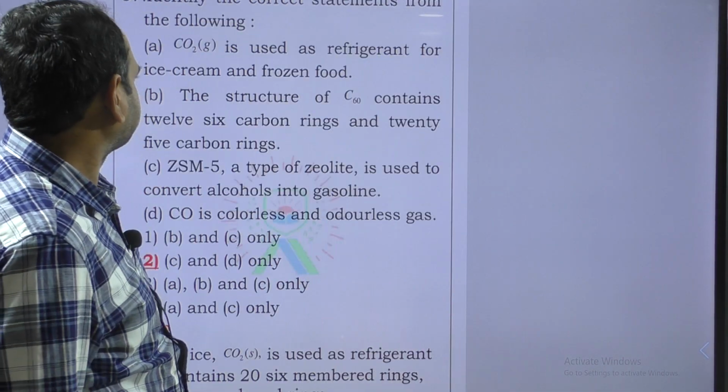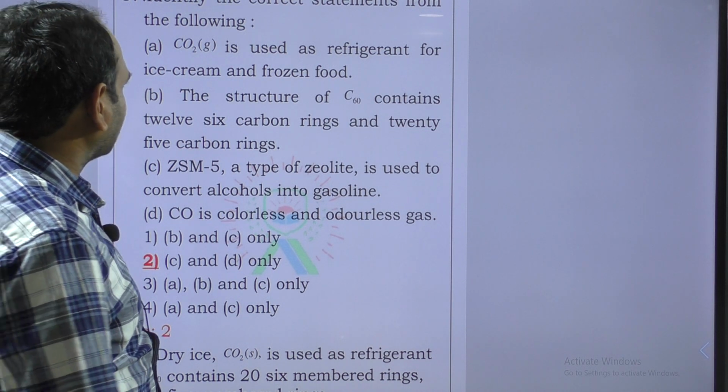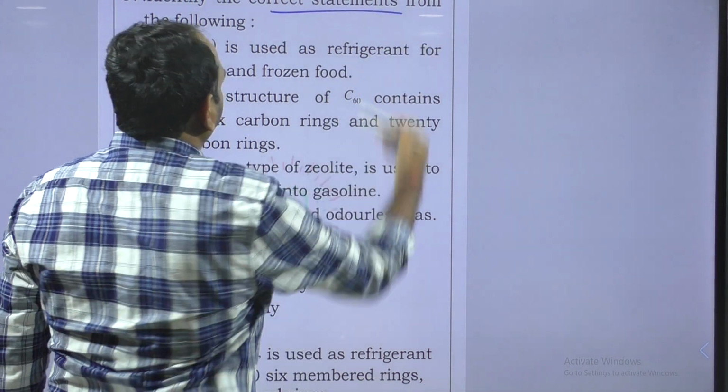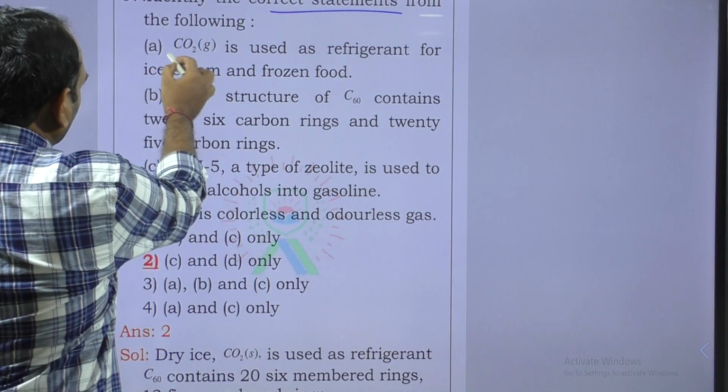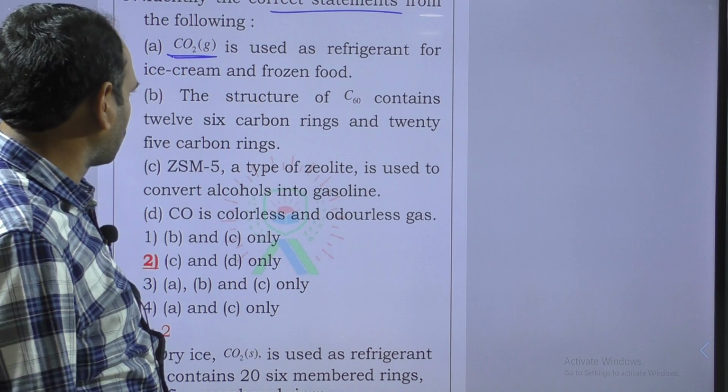Next question. Here also it asks for the correct statement. Here, solid CO2 is used as a refrigerant, that's why this statement is wrong.